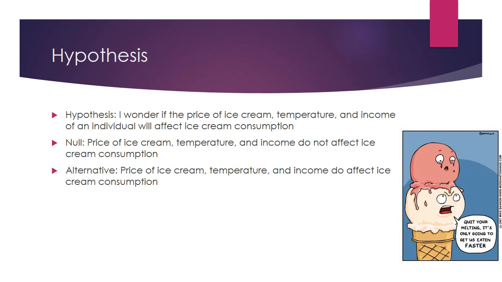The null hypothesis is that price of ice cream, temperature, and income do not affect ice cream consumption. And then my alternative hypothesis is that price of ice cream, temperature, and income do affect ice cream consumption. For this study, I am looking to prove the alternative hypothesis.